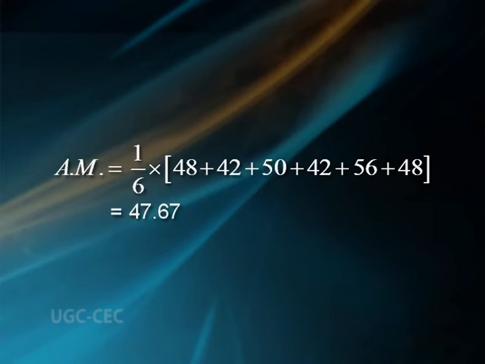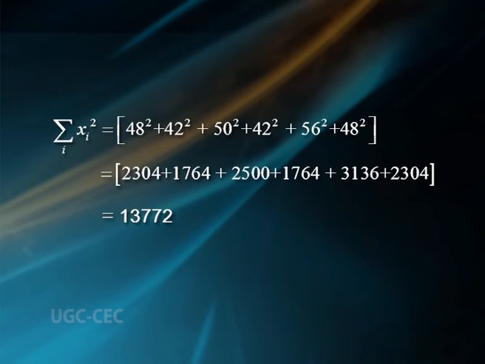For the second set, AM equal to 1 by 6 into (48 plus 42 plus 50 plus 42 plus 56 plus 48), that is 47.67. Sigma over i xi square equal to 48 square plus 42 square plus 50 square plus 42 square plus 56 square plus 48 square, that is 2304 plus 1764 plus 2500 plus 1764 plus 3136 plus 2304, that is 13,772.